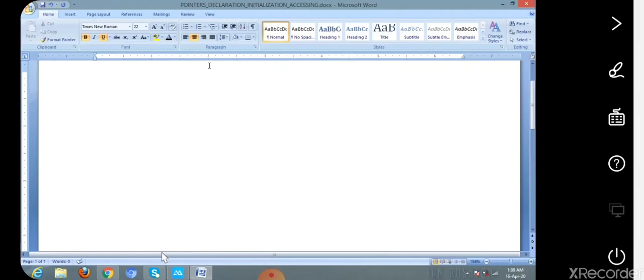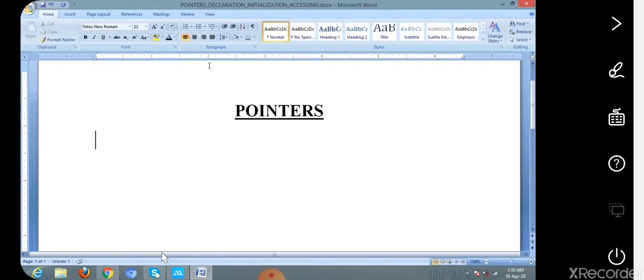Next we are moving to the next topic, that is pointers. Pointers are one of the most important as well as very tricky concepts in the C programming language. Now let us see what we mean by a pointer, how we declare and initialize a pointer, and how we can access a variable through a pointer. These are the topics we are going to discuss in this video.